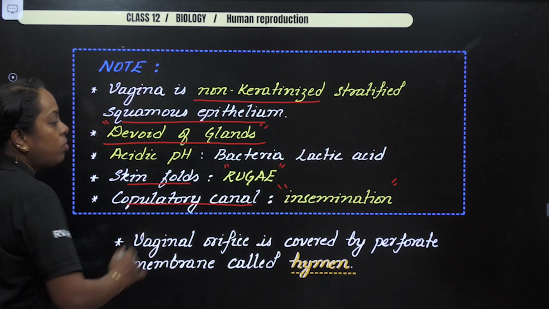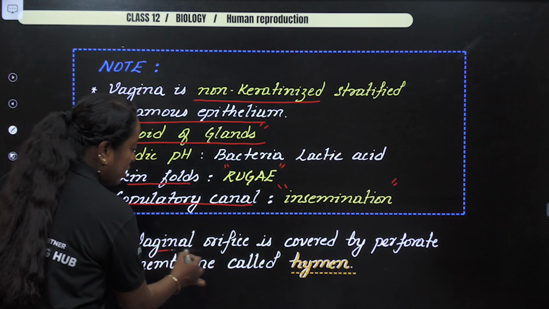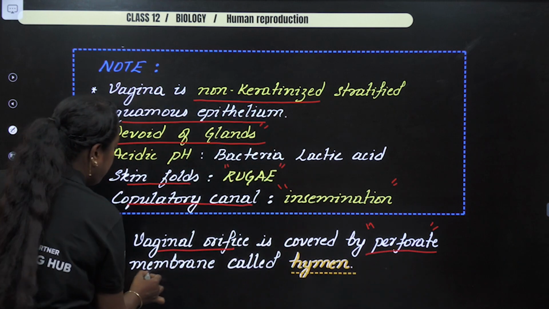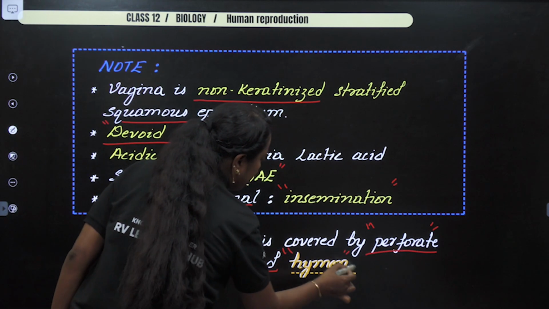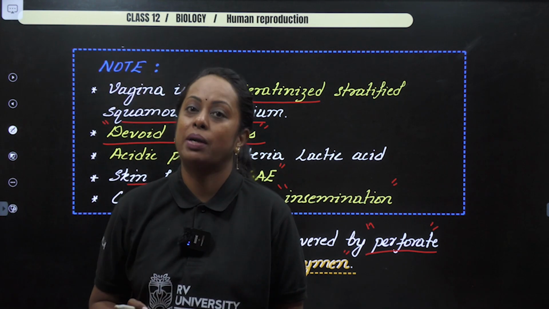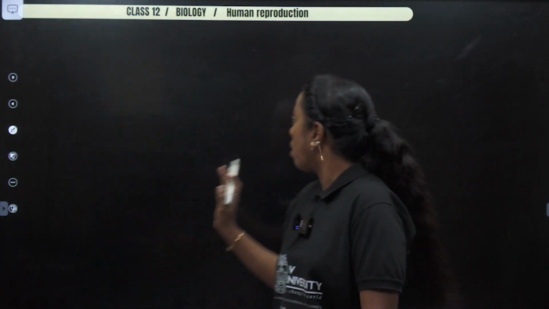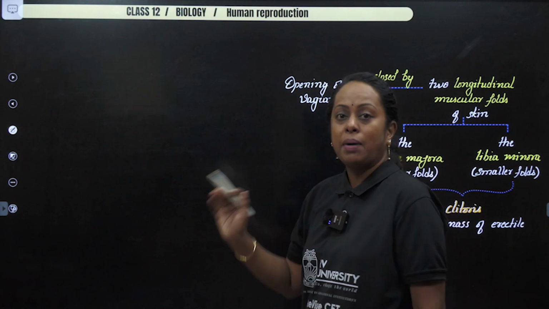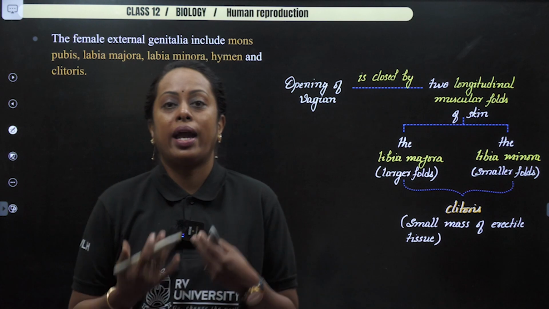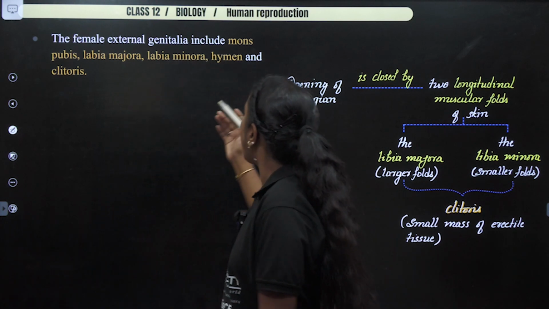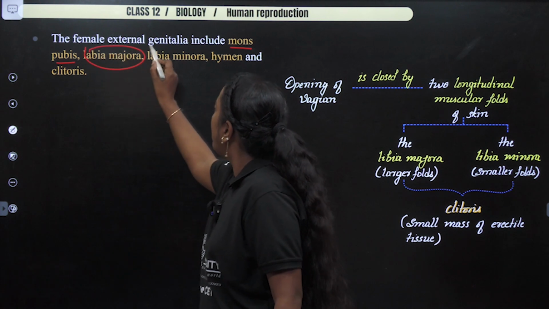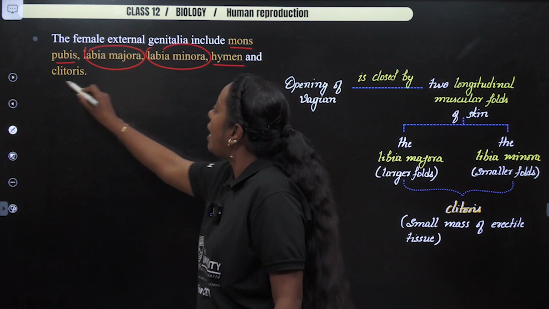Now, followed with this, if you check, the vaginal orifice is covered by a perforated membrane, which is called hymen. We all know that the virginity of a female cannot be determined by this particular hymen. Okay, so now let's come across the other parts of the external genitalia. External genitalia, it always starts with what? Mons pubis, labia majora, labia minora, hymen, and clitoris.